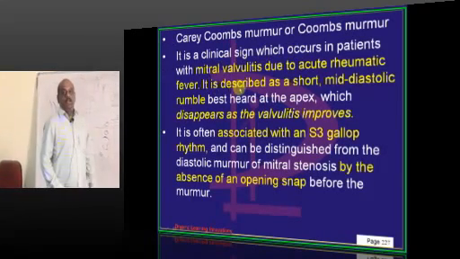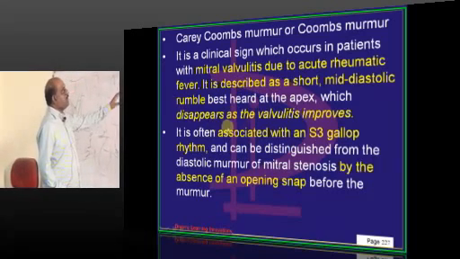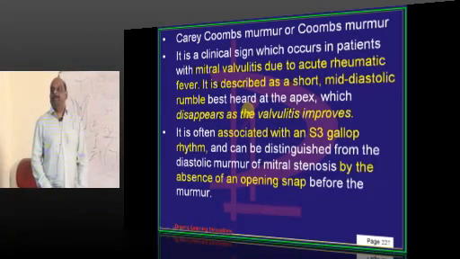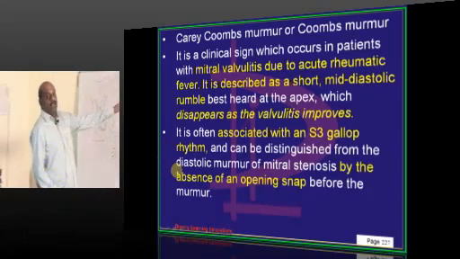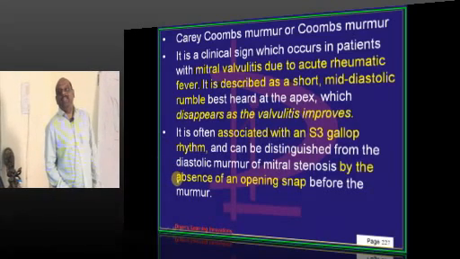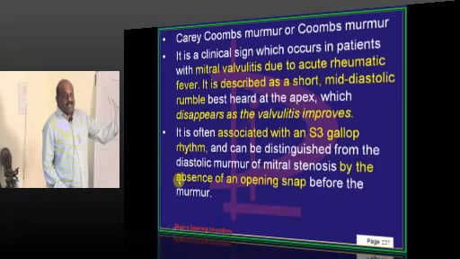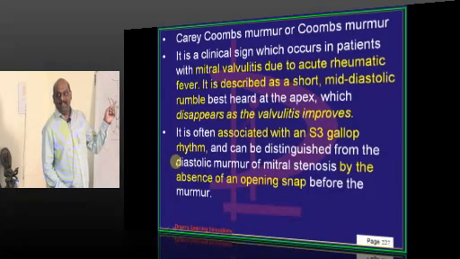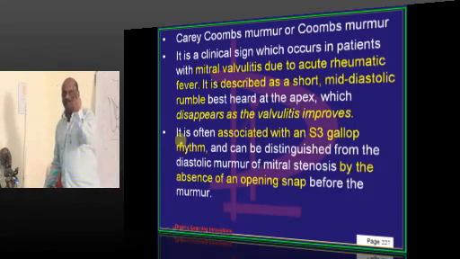Basically, what type of murmur? It is a short mid-diastolic murmur. The moment valvulitis improves, even that will also disappear. And it is associated with the S3 gallop. It is associated with cardiomegaly, which occurs due to acute carditis in rheumatic fever. तब होता है. हाँ, this is one important thing, doctor.